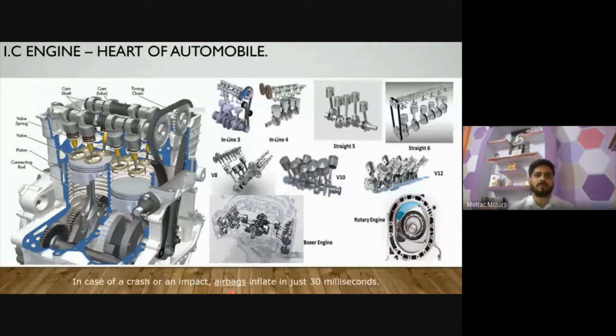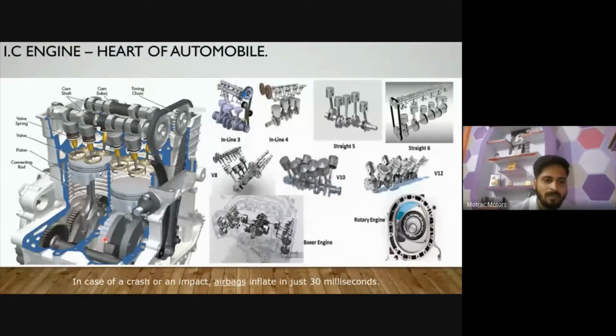This is the main part of the automobile, or we can say the heart of the automobile: the IC engine, internal combustion engine. Generally, we use a four-stroke IC engine. In the past, in two-wheelers or scooters, we preferred two-stroke engines, but right now we are using four-stroke engines. I cannot elaborate on each and everything in the IC engine, because the IC engine is a complete subject you can do in your masters and PhD. But I'll describe some of the brief layout.